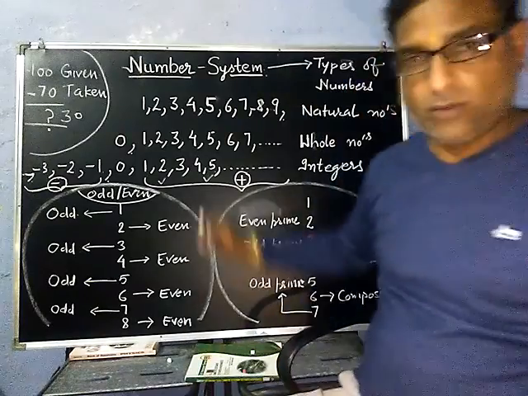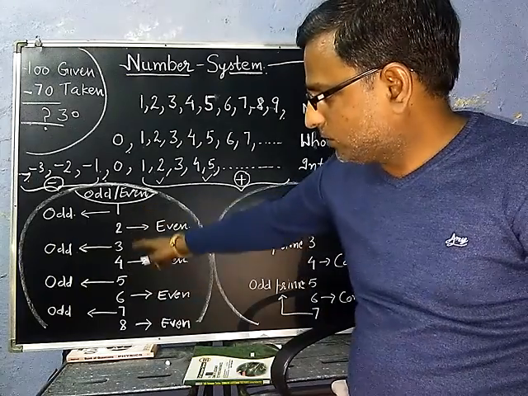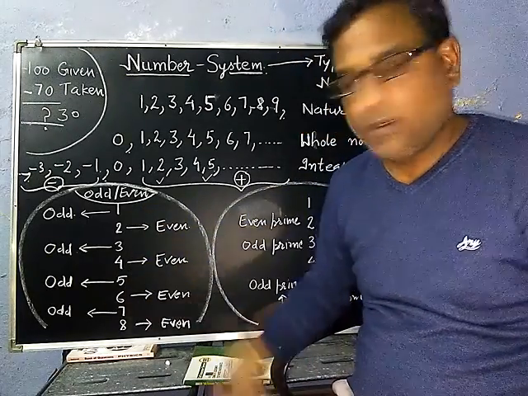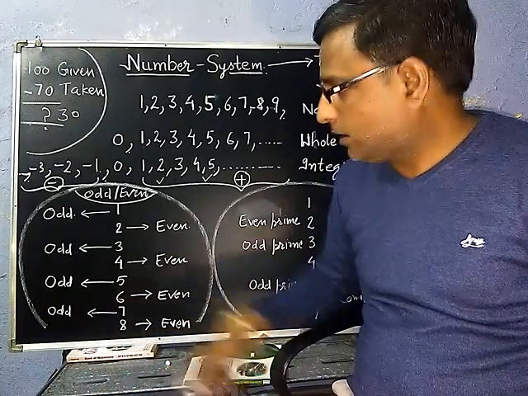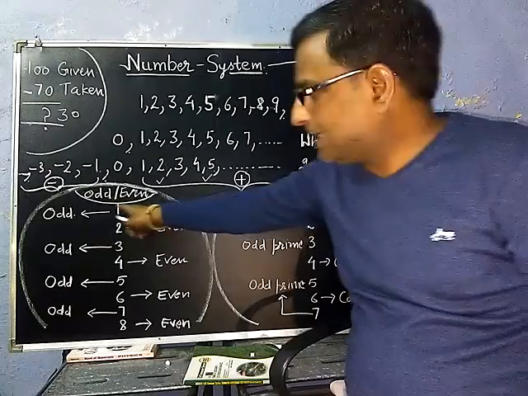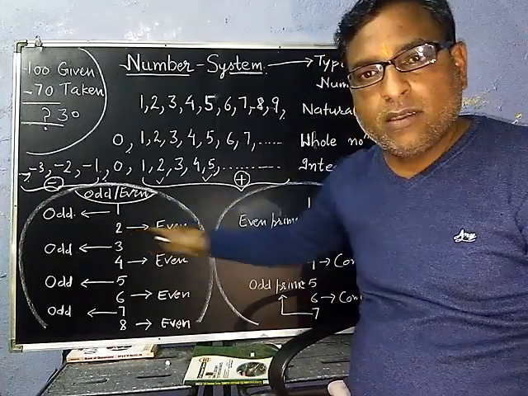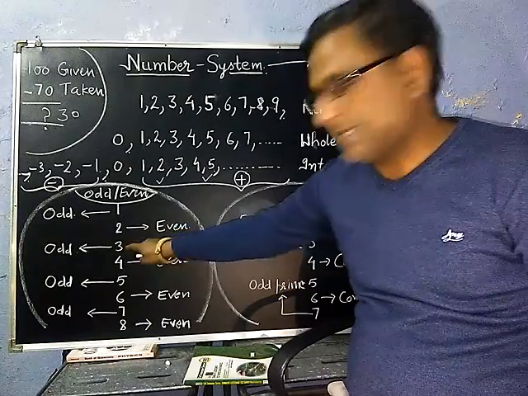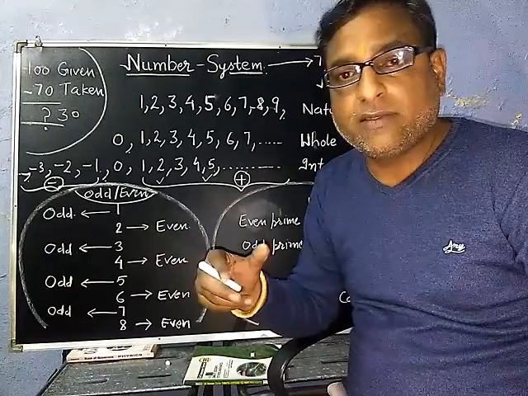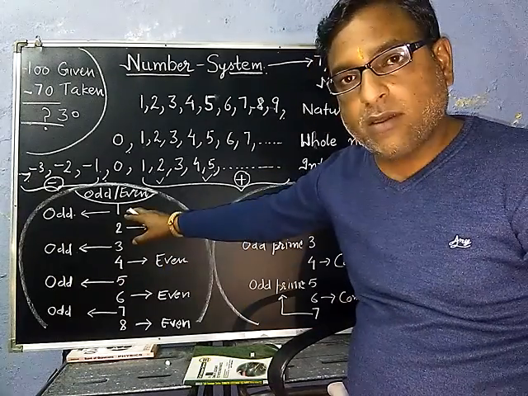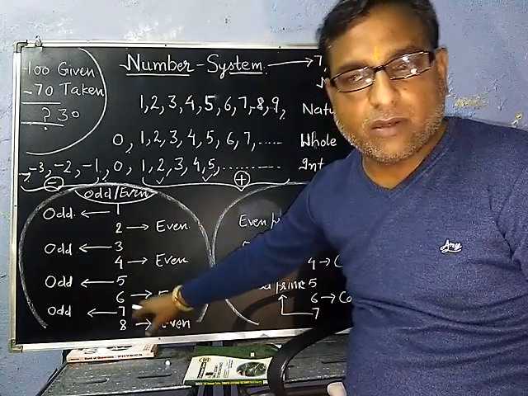So these are the main types of numbers. After that, let us start with the normal counting. See here, 1, 2, 3, 4, 5, 6, 7, 8. Clear? After that, 9, 10, 11, 12, 13, 14, and so on, infinite numbers are there. Now the first number, 1, is an odd number. After that, the second number is an even number. Then again the next number is odd, the next is even. It means alternately even and odd. The first is an odd number, the third is odd, the fifth will be odd, after that the seventh will be odd, right?